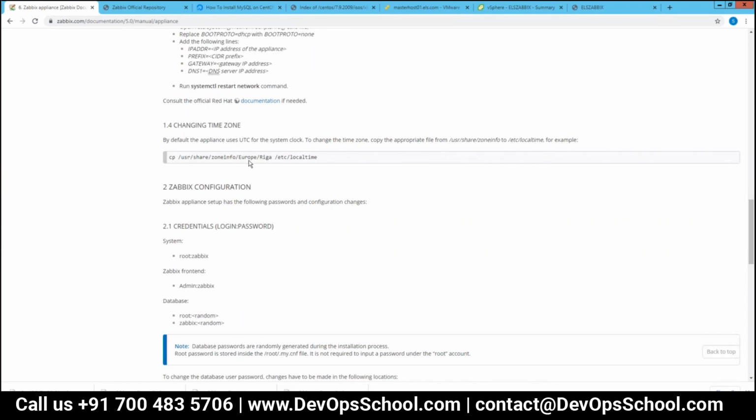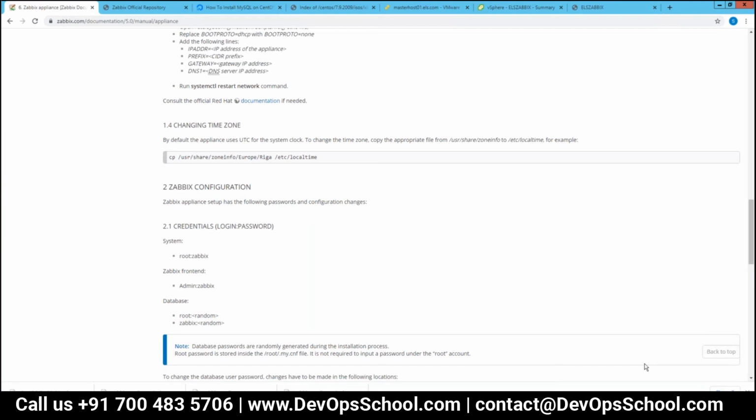You can change the time zone. So actually, which time zone is showing right now? I should check which time zone is there right now. It actually depends on your location. How can I check the time zone status with a command?